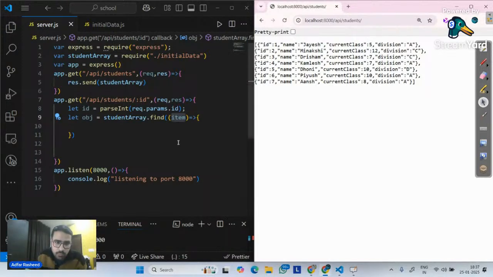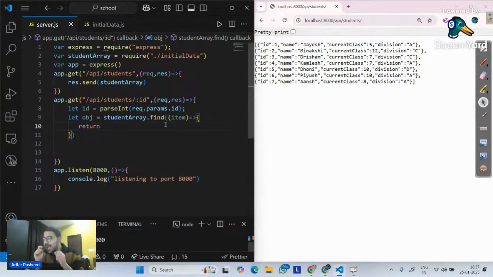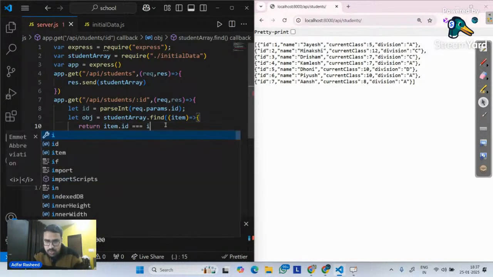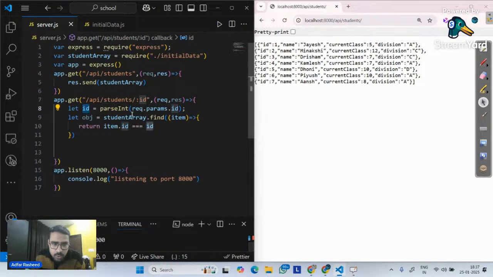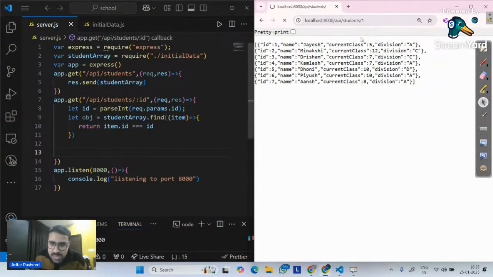Done. Finally, what do we want? We simply want it to return that item where the item.id is equal to the ID that I am receiving from request.params.id. So whatever ID I write over here, as soon as I click enter, it will make request.params.id 1. So ID becomes 1. I am telling it, in the student array, only return me that element where the item's ID, item being the individual object, is exactly equal to ID.